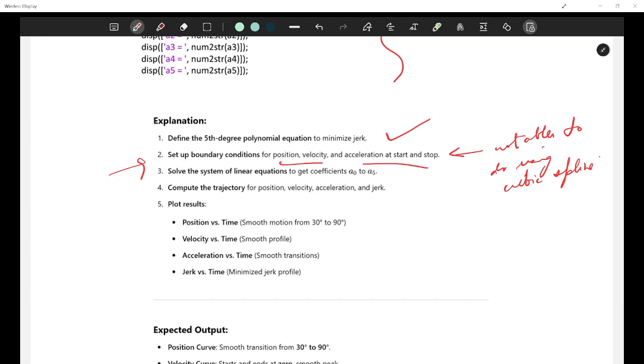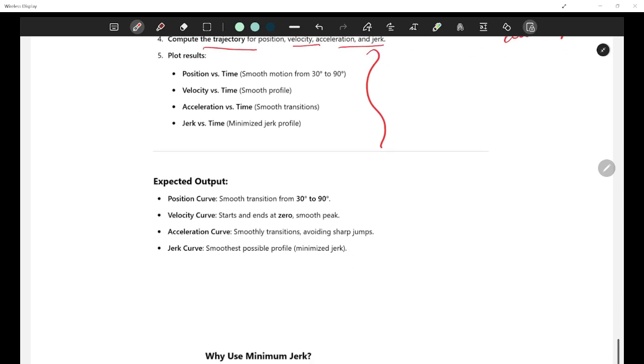Solve the system of linear equations to get coefficients from A0 to A5. Compute the trajectory for position, velocity, acceleration and jerk. Plot all the results. Expected output: position curve is smooth from 30 degrees to 90 degrees. Velocity curve starts and ends at 0, with a smooth peak. Acceleration curve has smooth transitions, avoiding sharp jumps. And jerk curve has the smoothest possible profile, minimized jerk.